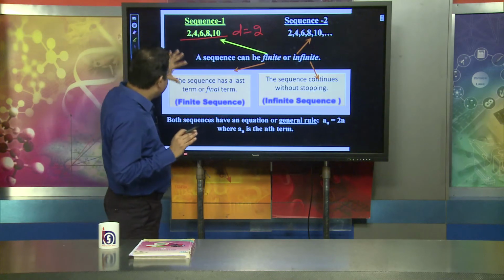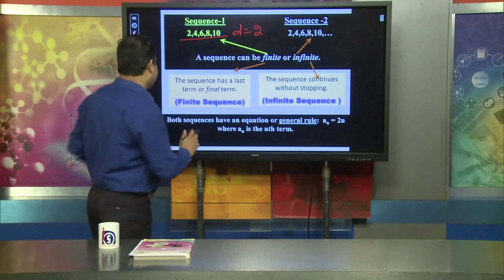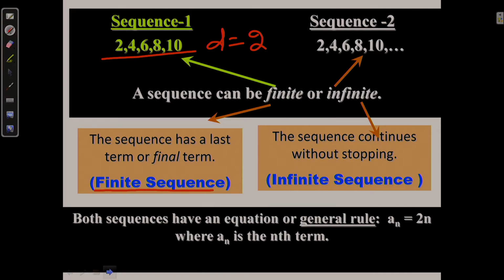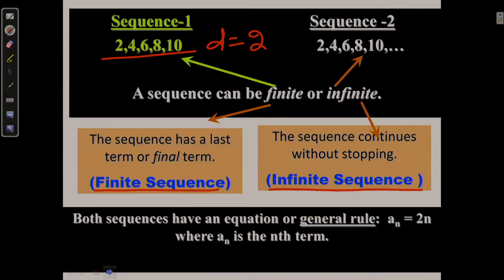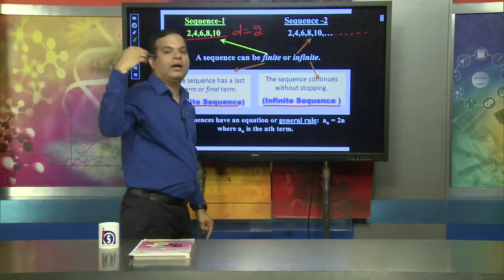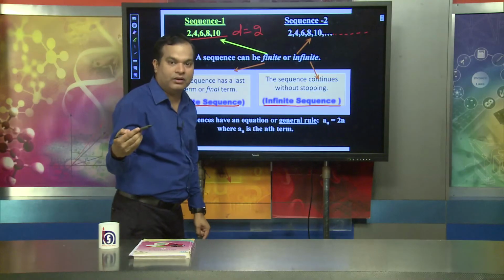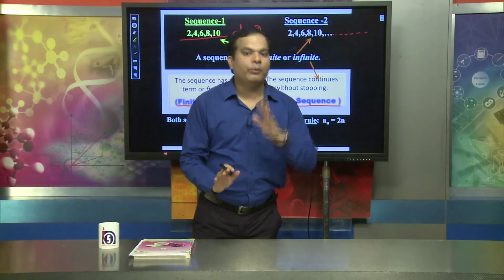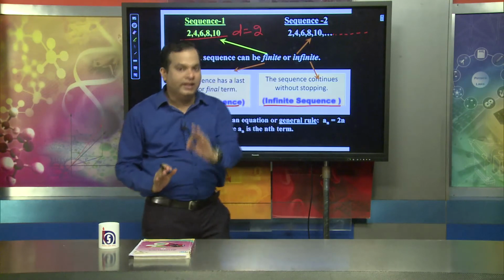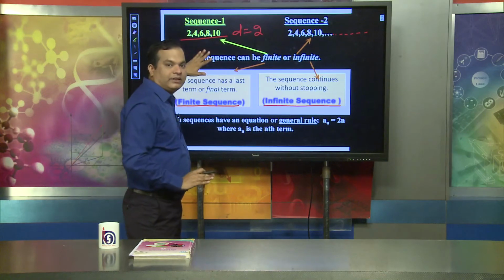One category is finite sequences, another is infinite sequences. Here, in sequence 2, you see 2, 4, 6, 8, 10 and the numbers continue, and we do not know what the last number is. If you know the last number of the sequence, we can say it is a finite sequence.